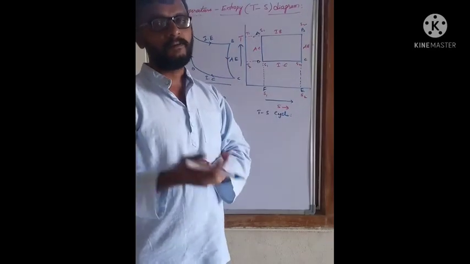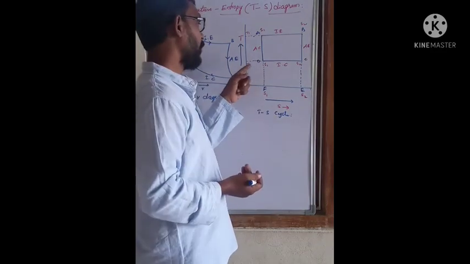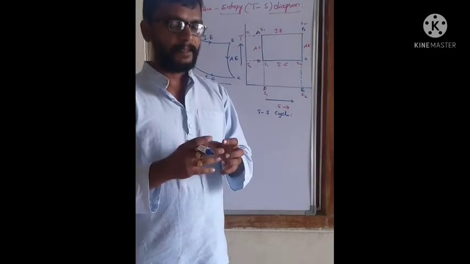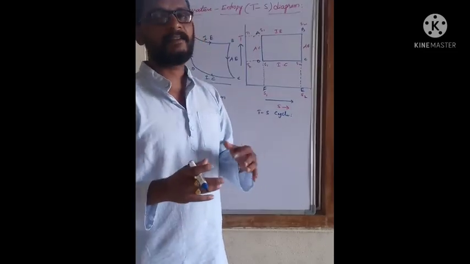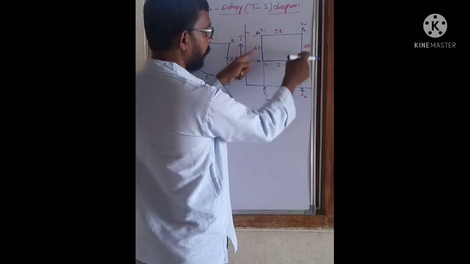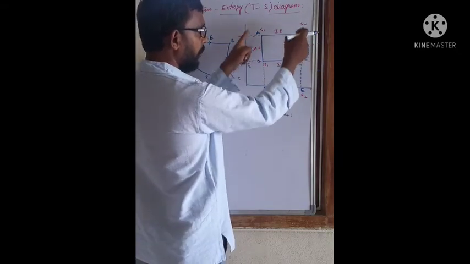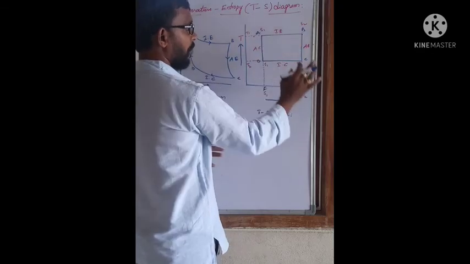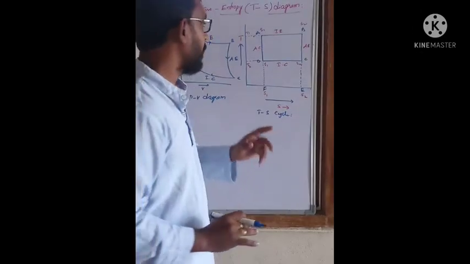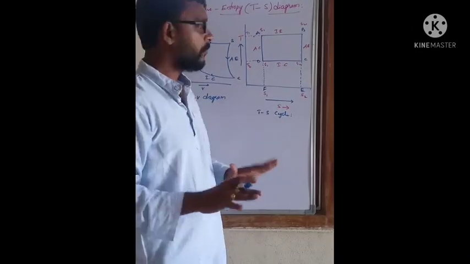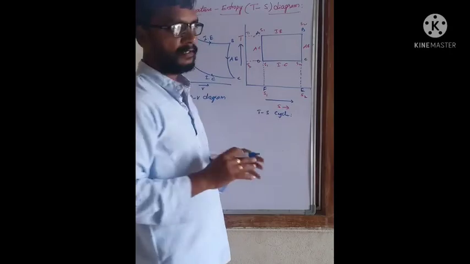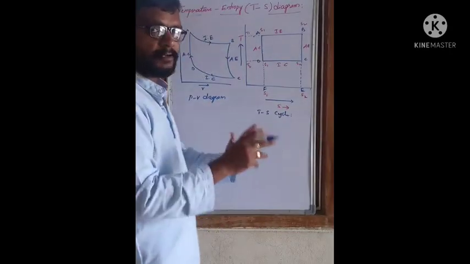During the adiabatic compression, the temperature is changing from T2 to T1, and the entropy remains constant at S1. Both vertical lines represent adiabatic lines, where the temperature varies but the entropy remains constant. The horizontal lines represent isothermal lines, at which temperature remains constant. Put this concept in your mind.